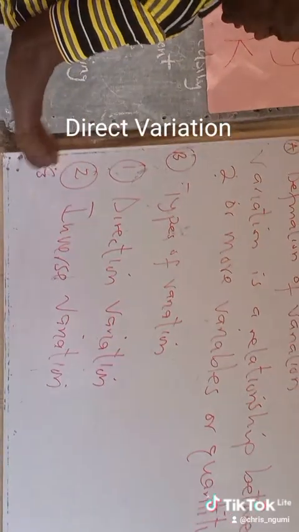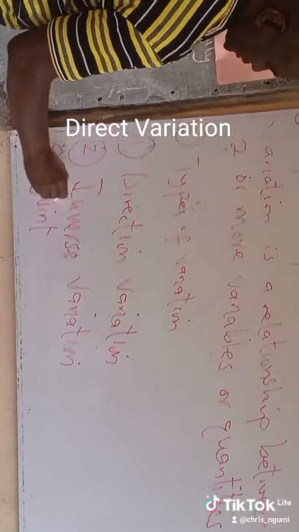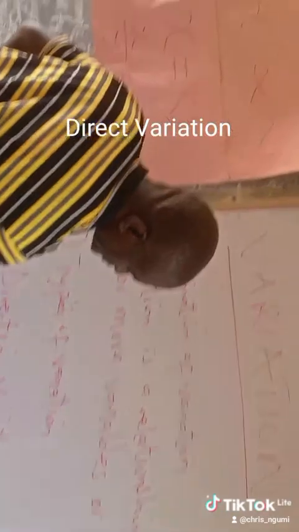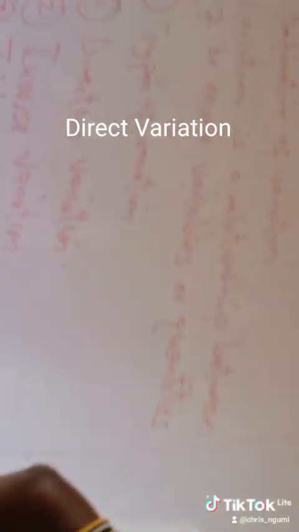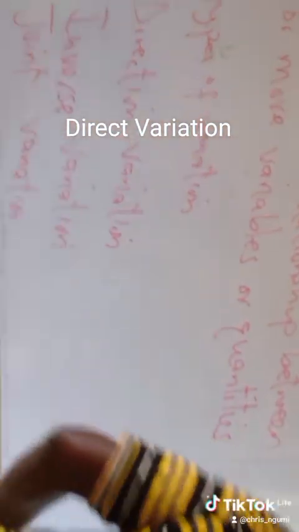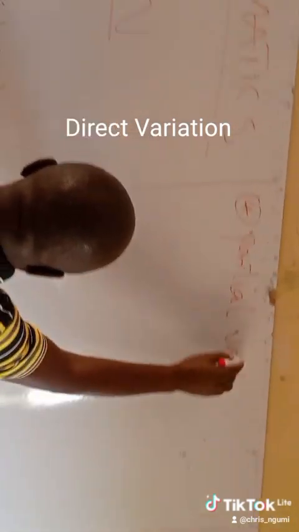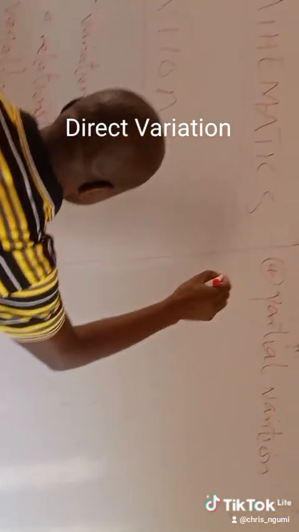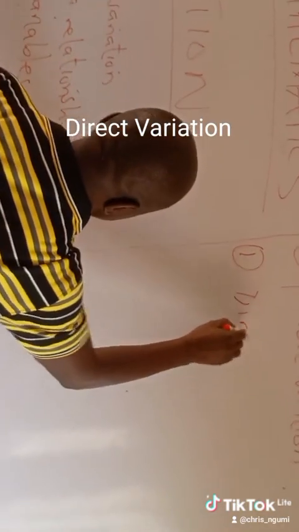Three, we have joint variation or combined variation. Then the fourth one is partial variation. In subsequent classes, we're going to be looking at the rest. Let's look at one, which is direct variation.